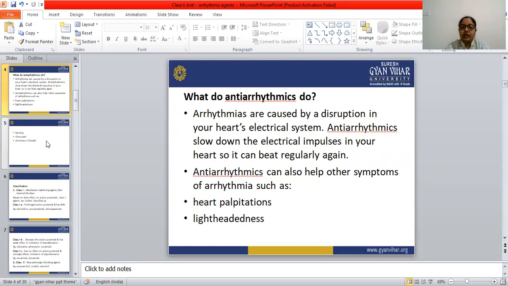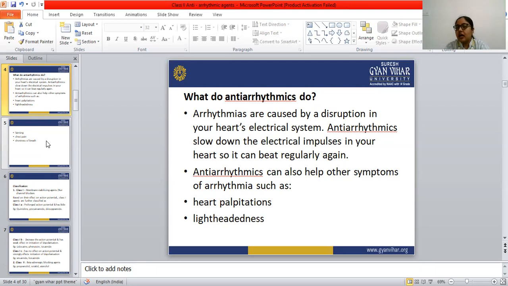Okay, so the antiarrhythmic drugs are agents which help to regulate the irregular heartbeat. That is the thing I have mentioned earlier. The antiarrhythmic drugs are those drugs that regulate irregular heartbeat and slow down the heart. When the heartbeat increases, our heart will be excited, so that excited heart is reduced.